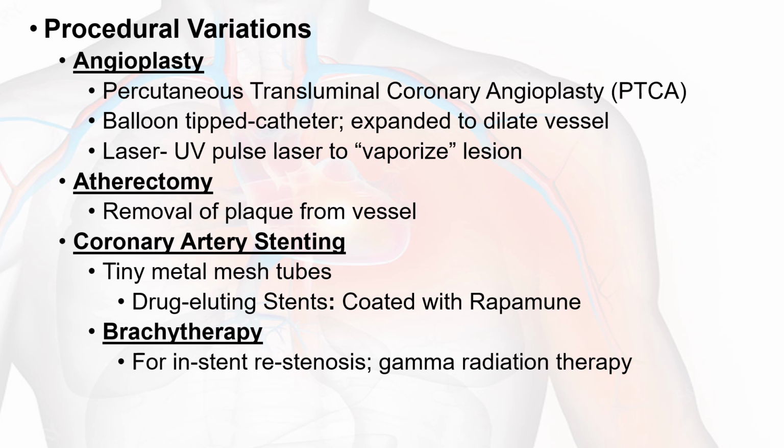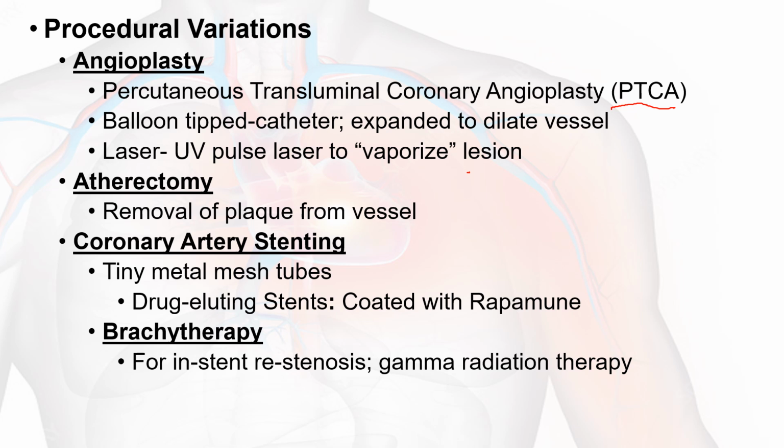Then the different procedures. The first one is angioplasty, percutaneous transluminal coronary angioplasty, otherwise we say PTCA. Another is the balloon-tipped catheter expanded to dilate the vessel, otherwise we say balloon angioplasty. There we are not placing a stent. Instead, we dilate with a balloon-tipped catheter, then we hold it for a while, then deflate and remove the balloon. Then laser, a UV pulse laser to vaporize the lesions. Then another procedure is atherectomy, that is removal of plaque from the vessels.